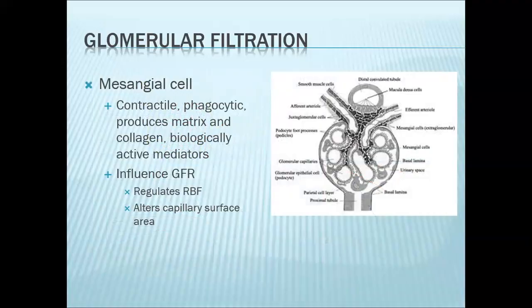When we talk about filtration, the mesangial cells have an important role in regulating filtration rate. In this diagram, the darkly colored cells represent the mesangial cells. These mesangial cells have phagocytic properties. They are able to contract and they are able to produce vasoactive mediators.